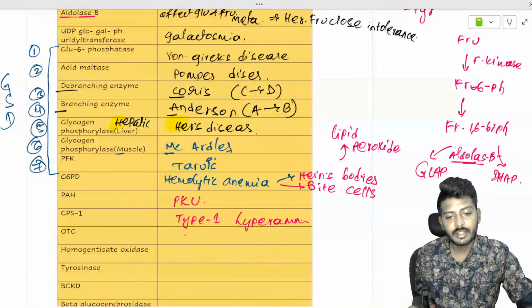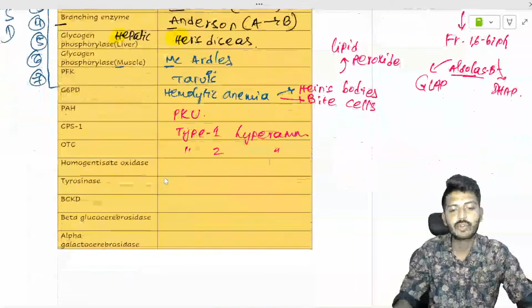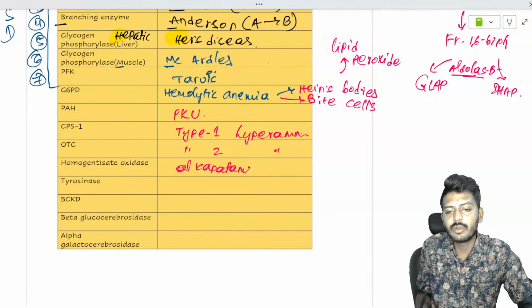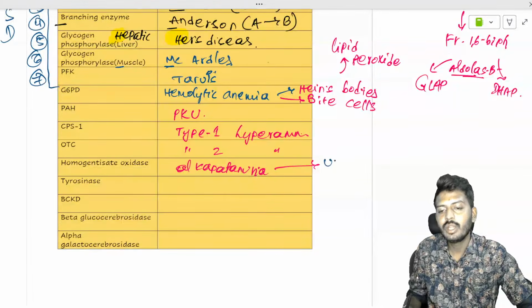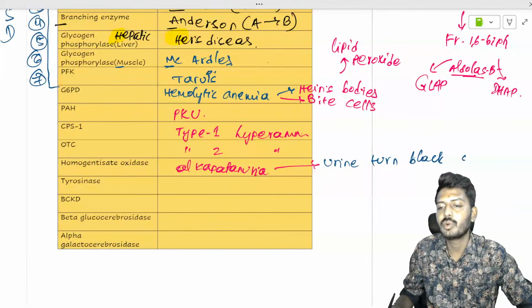Okay, anyways, OTC deficiency leads to type 2 hyperammonemia. Homogentisate oxidase deficiency leads to a disease called alkaptonuria. So in alkaptonuria, what will happen? Urine turns black on exposure to air.